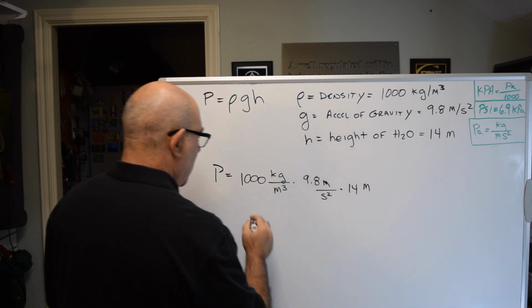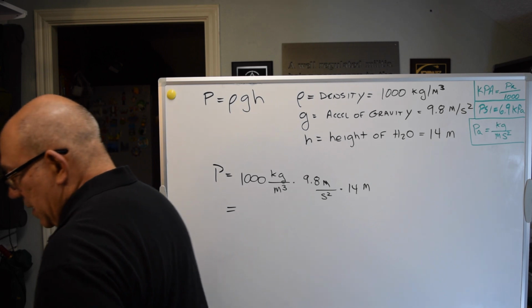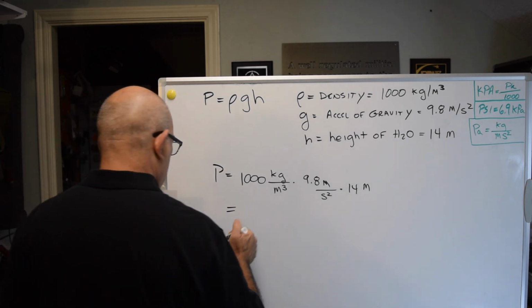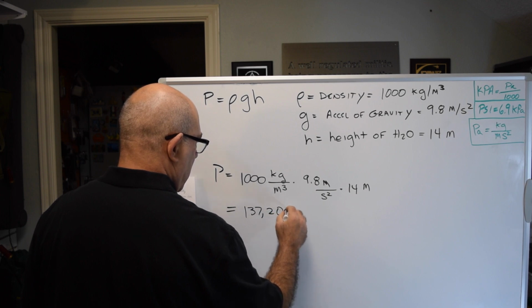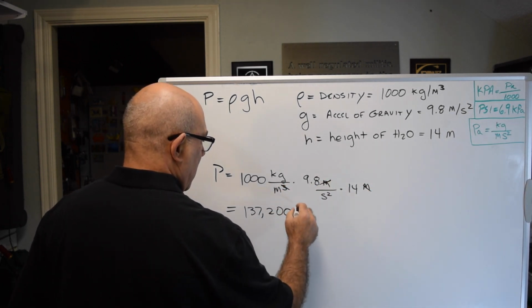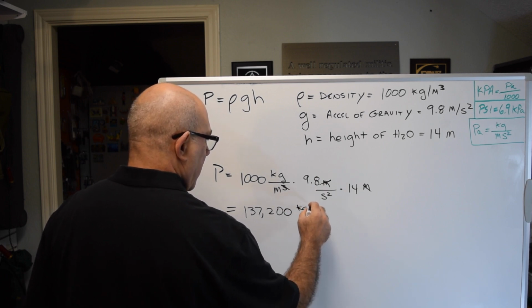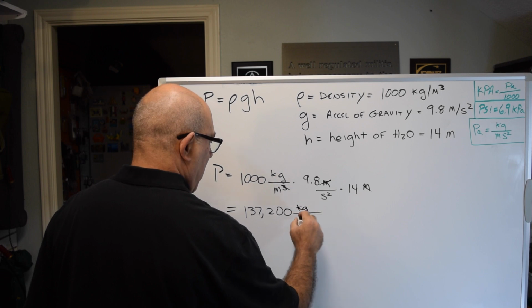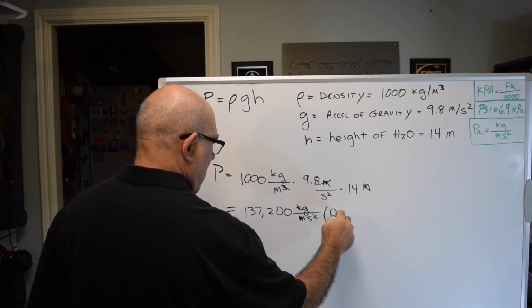Okay, so if we multiply that out, we get 137,200. We can cancel some things. These will cancel, and that'll be kilograms over meters second squared, which is a Pascal.